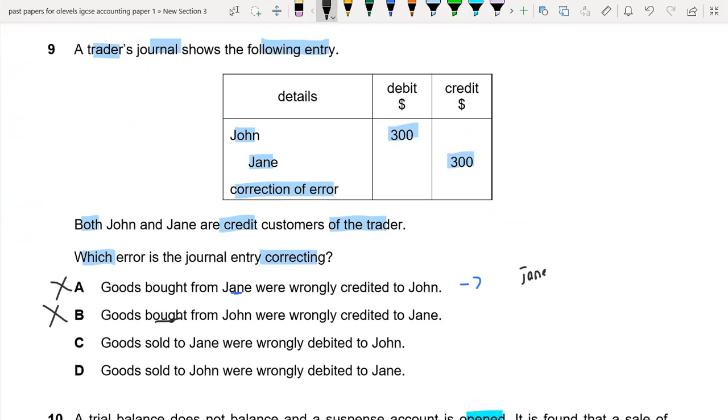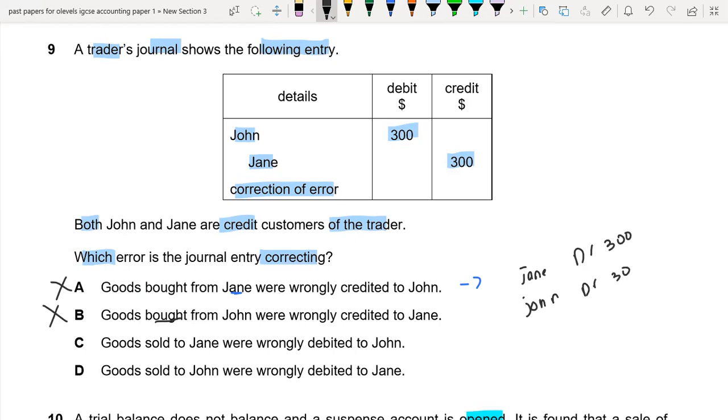So we could sell goods to Jane. So it means that Jane should be debited by 300. But we wrongly debited John by 300. So if we want to rectify it now, how can we rectify it?